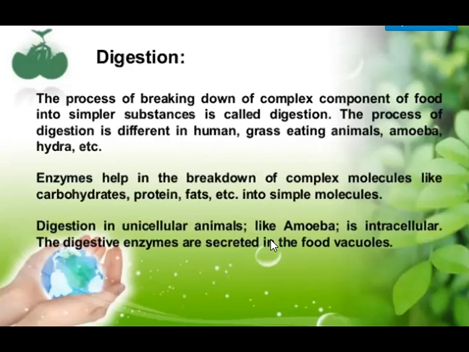In that process, amoeba takes in its food and captures it in a food vacuole. Inside that food vacuole, the digestive enzymes are secreted by the rest of the cell of the amoeba and the food gets digested. So this is the process of digestion.